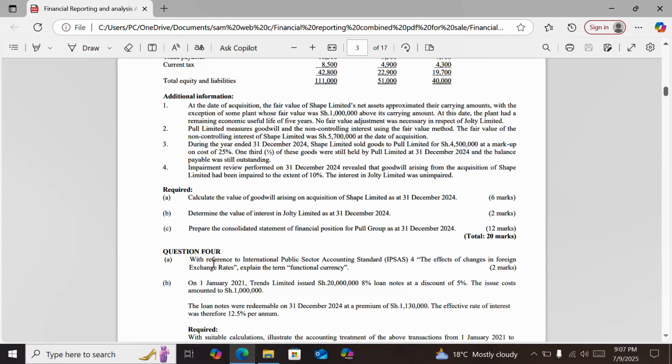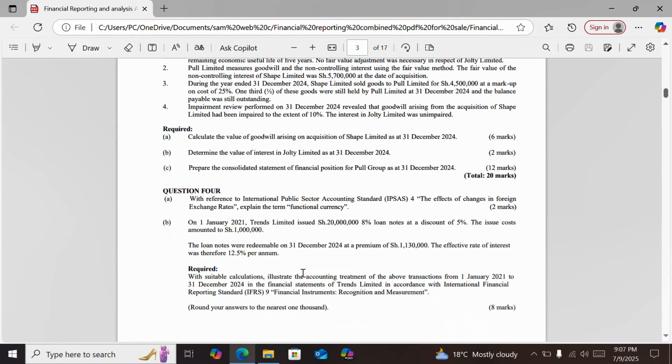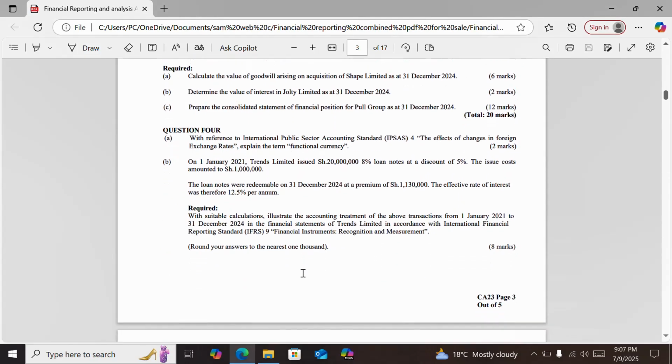Question 4. A: with reference to International Public Sector Accounting Standard IPSAS 4, The Effects of Changes in Foreign Exchange Rates, explain the term functional currency. B: you are required, with suitable calculations, to illustrate the accounting treatment of the above transaction. This is a transaction from 1st January 2021 to 31st December 2024.